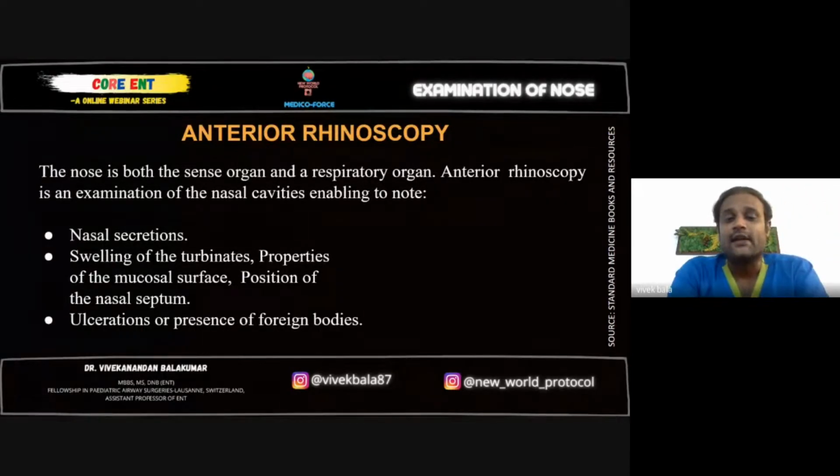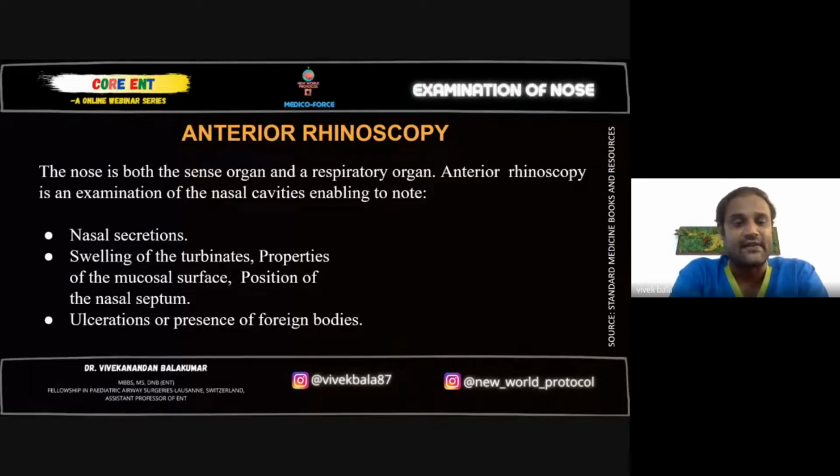Now, anterior rhinoscopy is the first main test that you're going to do. The instrument that we use is called the Pudicum nasal speculum. This instrument is a U-shaped instrument with two prongs, which you close, insert into the nose, and then open, release it. So it keeps the nasal cavity opened and widened. Nothing will happen to the patient. The main reason is because the alar cartilages are elastic cartilages, so they expand a little bit. This expansion is easy for us to keep the nose widely open so that we can inspect the interior of the nasal cavity.